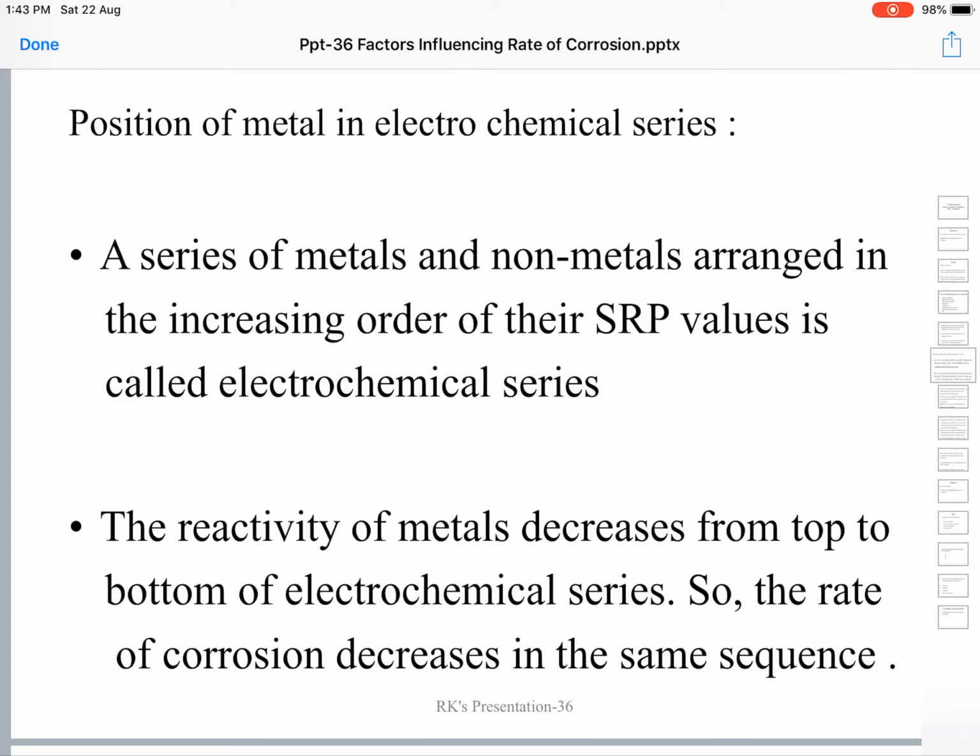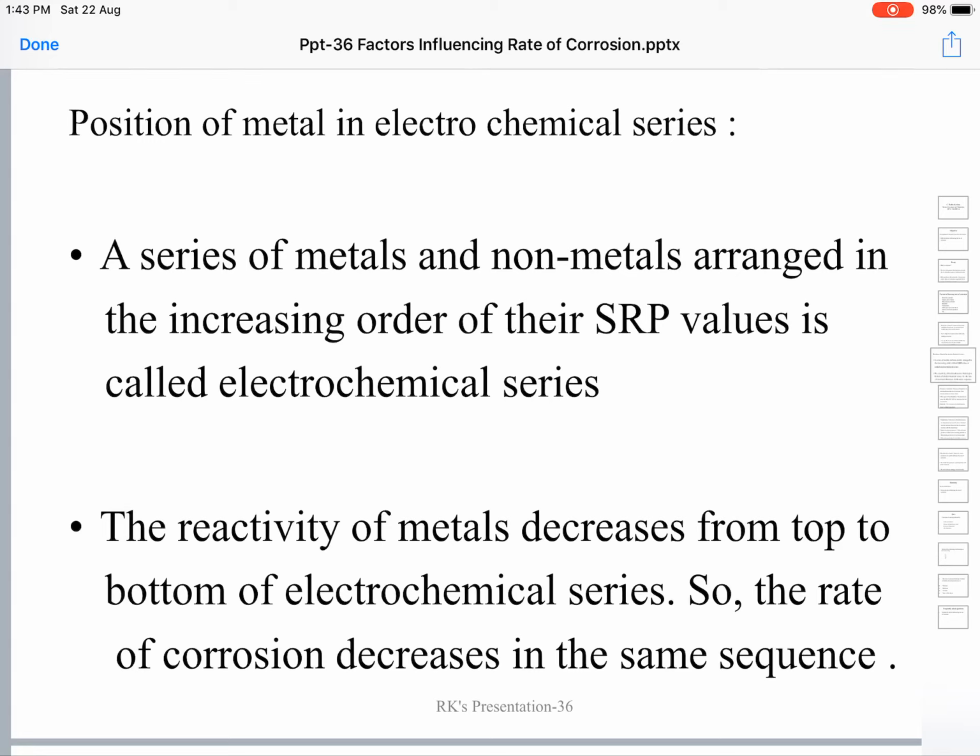As we move down the series from top to the bottom, the standard reduction potential will increase. As standard reduction potentials increase, the reactivity of the elements will decrease. The reactivity of the elements will decrease from top to the bottom in the electrochemical series.